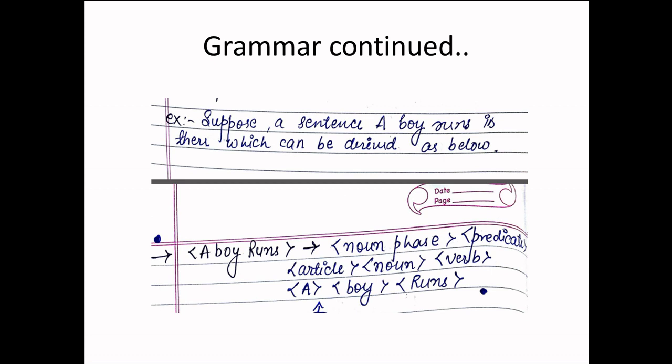First of all, sentence is divided into noun phrase and predicate. Noun phrase is divided into article and noun. Predicate is divided into verb. After making article, noun and verb, we just put the values over here. So article is A, noun is boy, verb is runs. So a boy runs is created.